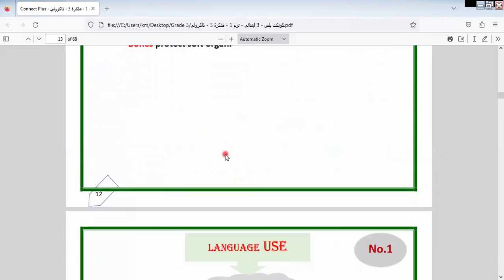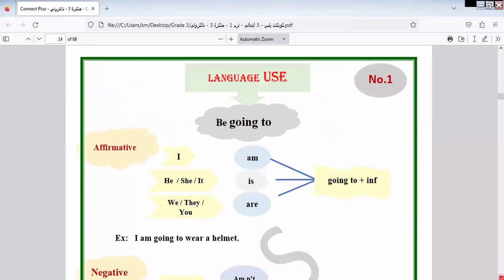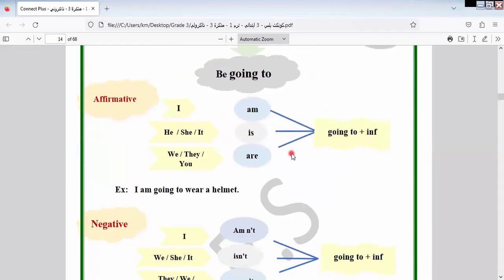Bones protect soft organs. Here we have a language function in this part, which is be going to. This tense is called present continuous tense, expressing future.